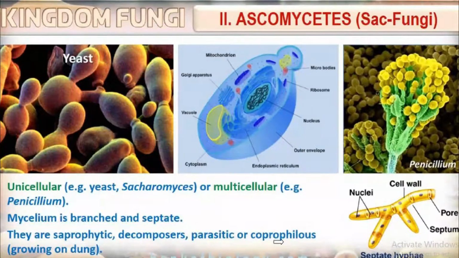So what all things have we studied? Some of the members of ascomycetes are unicellular and some of them are multicellular. Unicellular fungi example yeast, multicellular fungi example Penicillium. Mycelium is branched and septate. Then what about their mode of nutrition? Some are saprophytic, decomposers, parasitic or coprophilous. Coprophilous means growing on dung.